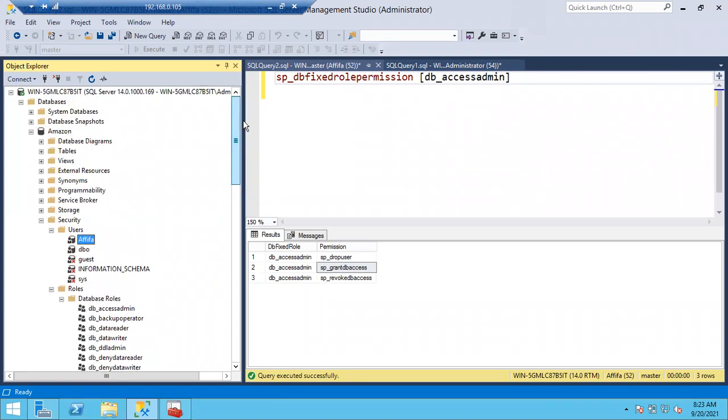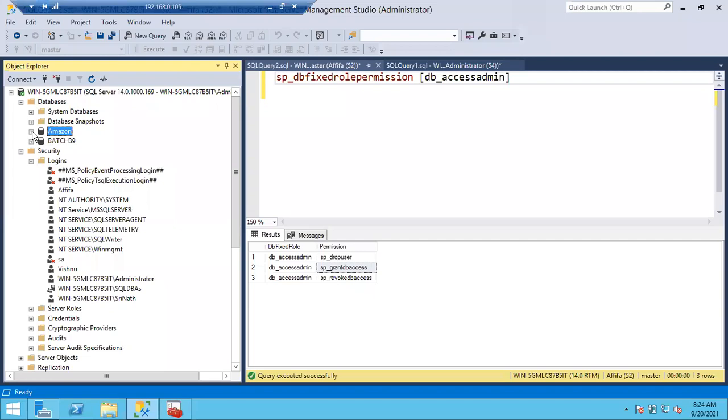Because imagine 100 databases are there, 100 Afifas would be created. Automatically, Afifa can take help of this DBO, and on behalf of Afifa, this DBO will help her to pull the data from the database and write the data to the database. Okay, clear, guys? Any doubts?